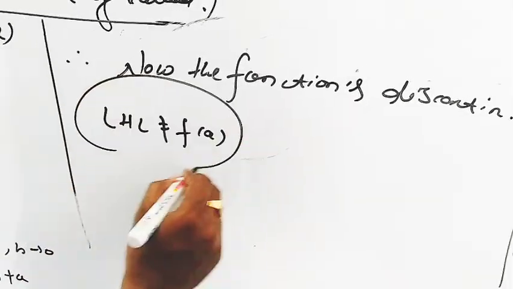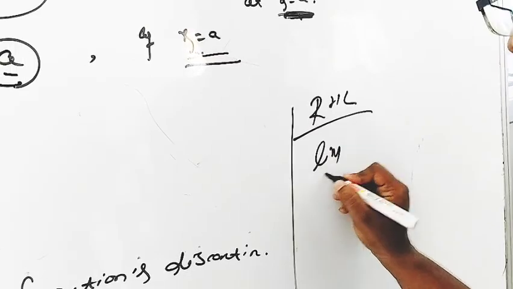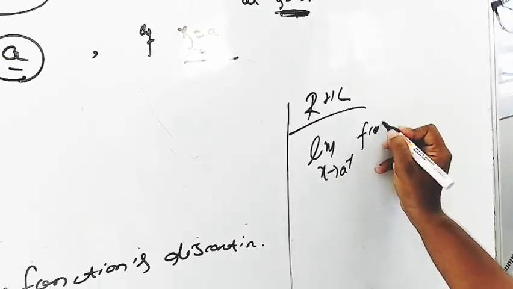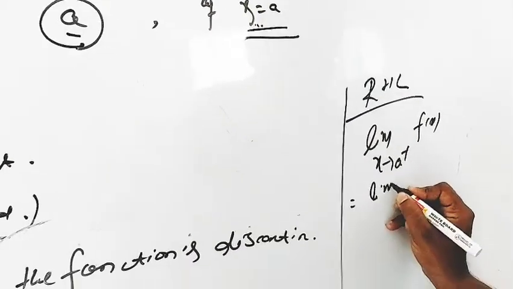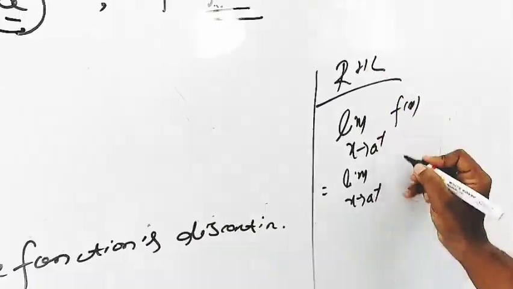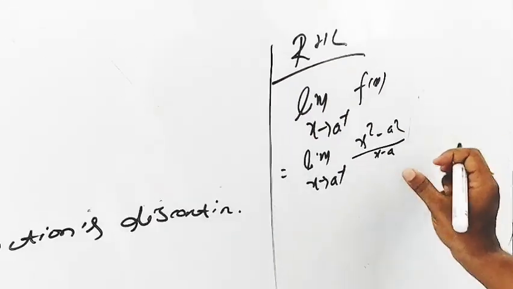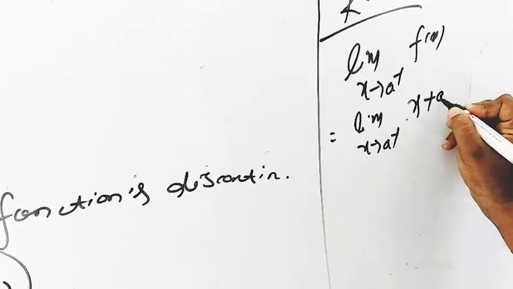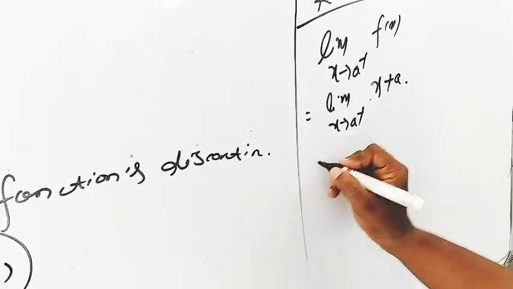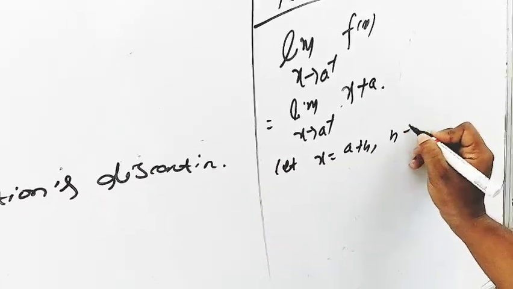Also, you can find out the right hand limit, RHL. RHL means limit x tends to a plus f of x, that means x tends to a plus means x not equal to a. That means we can write down the limit x tends to a plus f of x, that is x square minus a square by x minus a. Also, you can write down this function value as x plus a. And let us choose x equal to a plus h whenever h approaches to 0.